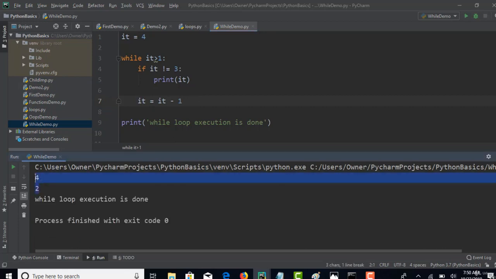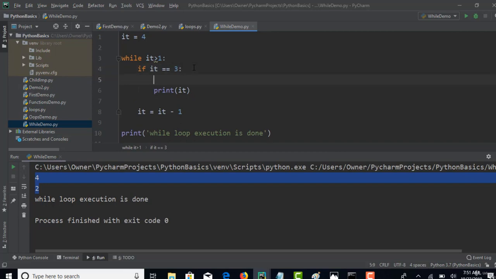You see that 4, 2 is your output. Alright. Next, I'll also introduce 2 more statements called break and continue. So whenever we see if it equals 3, let's say if it matches with 3, I will give one word called break. So this keyword will actually break this entire while loop.